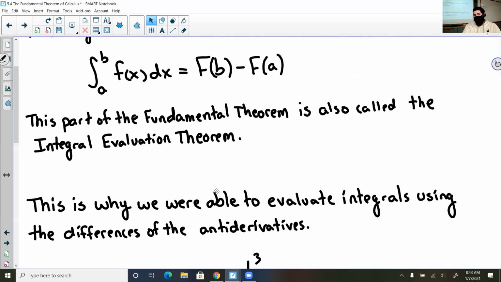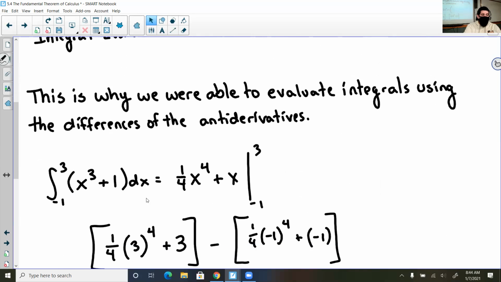This is why we're able to evaluate the integrals using the differences of antiderivatives from the previous sections. So here we go. If I had the integral from -1 to 3 of x cubed plus 1 dx, its antiderivative would be 1/4 x to the 4th plus x. I can double check this by taking the derivative of this, and that should give me back my integrand. Remember, the fundamental theorem of calculus part 1 says if we take the antiderivative and then take the derivative of it, we are left with an equivalent statement.